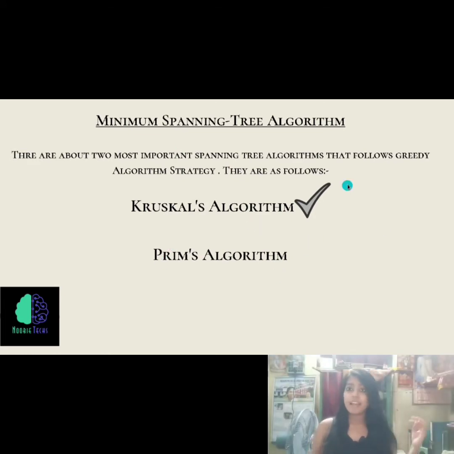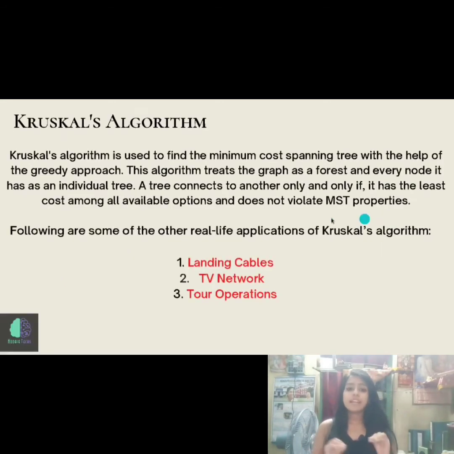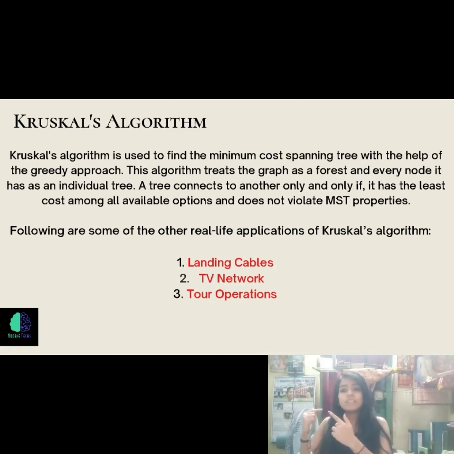Kruskal's algorithm. Well, this algorithm is used to find the minimum cost spanning tree with the help of the greedy approach. This algorithm mainly treats the graph as a whole forest, and all the nodes it has are treated as individual trees. And here, edges can connect with each other only if it has the least cost, or least weight among all the available options, and it doesn't violate the MST properties.